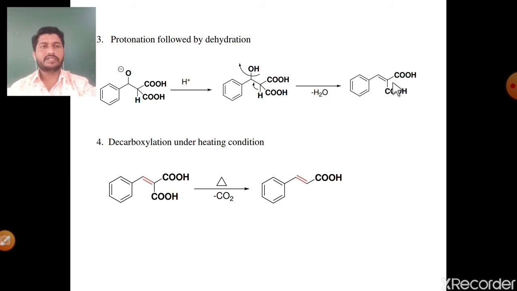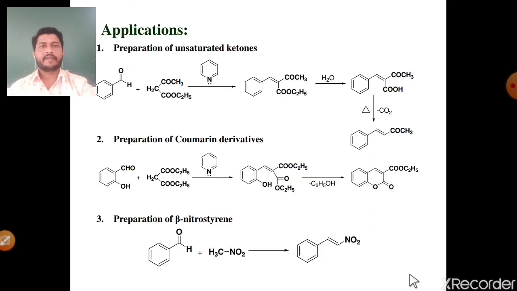alpha beta unsaturated derivative. And the last step is a decarboxylation, means under strong heating condition there is an elimination of CO2, it gives finally alpha beta unsaturated carboxylic acid, cinnamic acid. These are the mechanism of Knoevenagel condensation reaction. See, next one is applications of Knoevenagel condensation reaction. There are shortly 3 applications of this Knoevenagel condensation reaction.